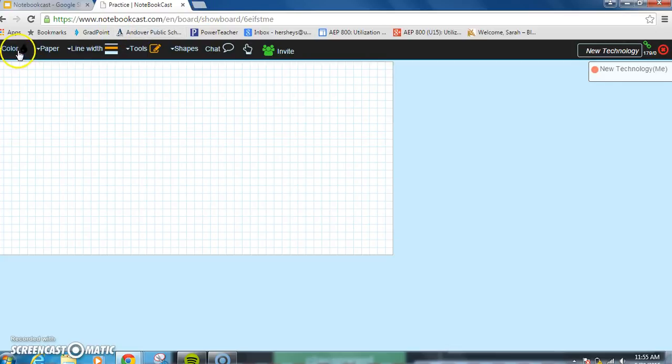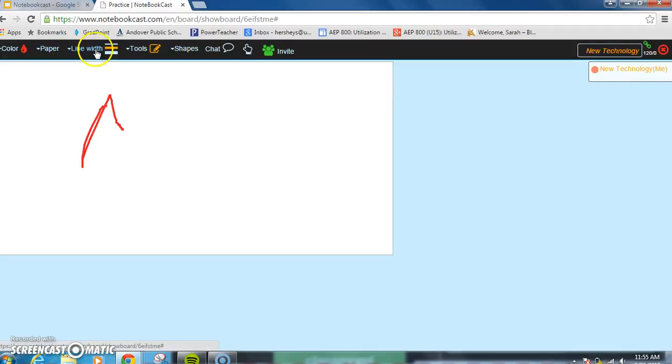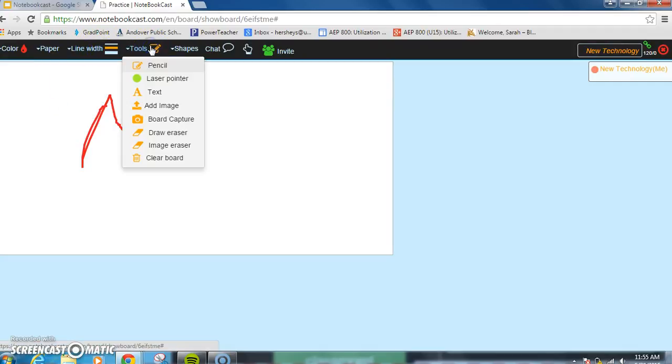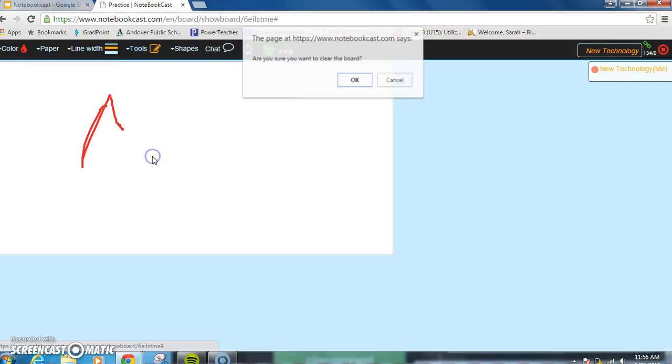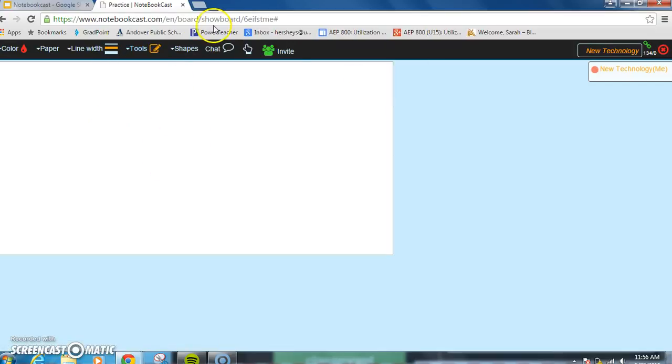You have some options up here. Color, for when you draw. What kind of paper? I kind of like having just a clean whiteboard. Line width, different tools you can use, pencil, laser pointer, you can add text, add a picture. This I think would be really useful to capture the board. So after you're done brainstorming, you can take a picture of it and then clear board. Shapes that you can use, pretty basic, and then there's a chat feature down below.